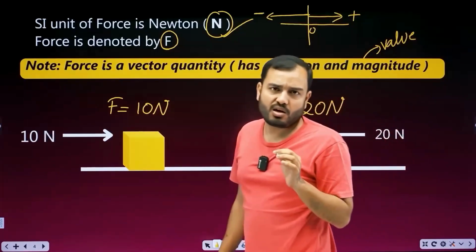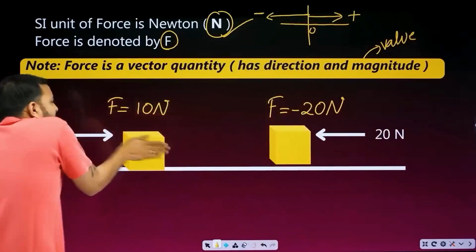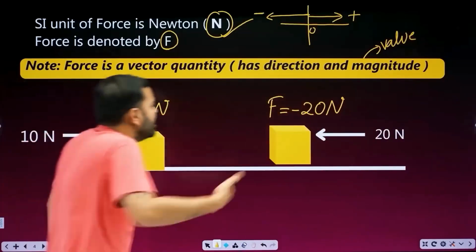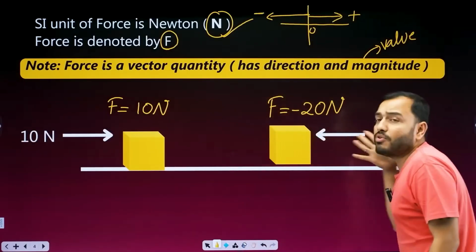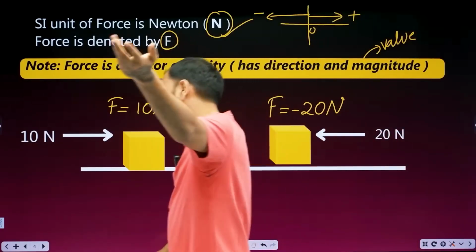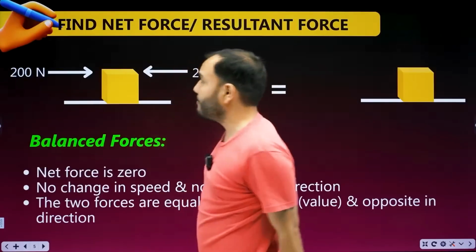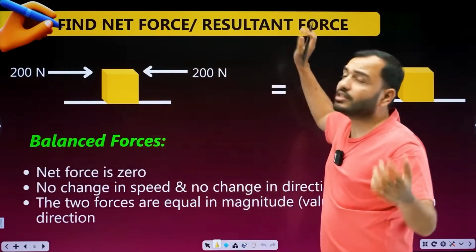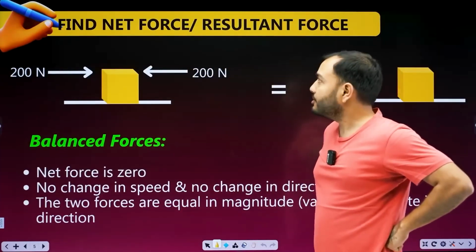Force has direction. So we said this direction is positive, so force is plus 10 Newton. This direction is negative, so force here is minus 20 Newton. Let's go, bhai. We understood that force measured in Newton has a direction. Understand further. Find the net force or resultant force. Come, let's solve the question.